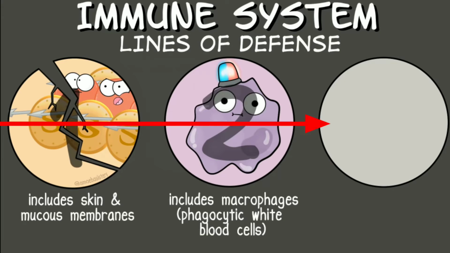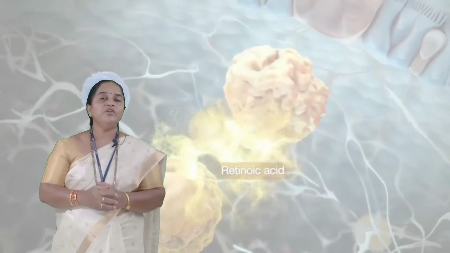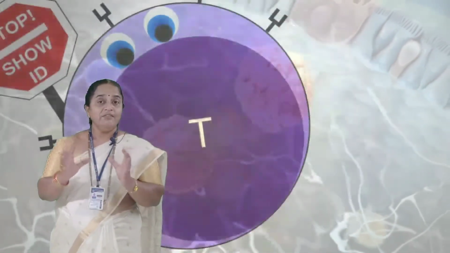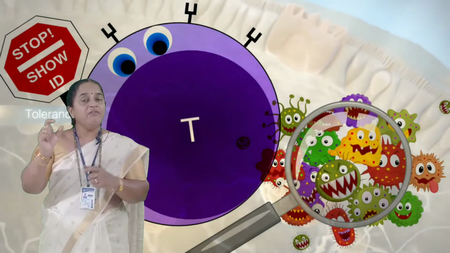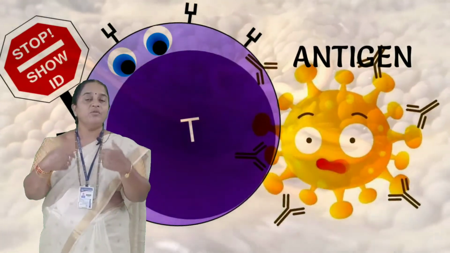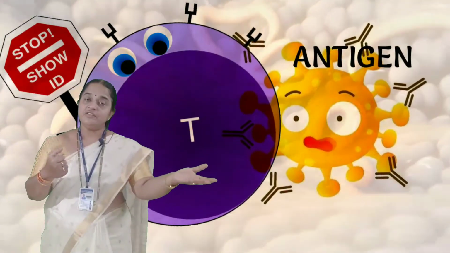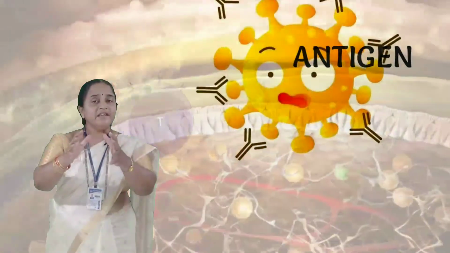When they cross these two lines and still enter the body, then it is very difficult, as if they are conquering the entire body. Then somebody is required to recognize these already invaded pathogens crossing two lines, and that is the duty of T lymphocytes. T lymphocytes recognize that pathogen. Instead of pathogen, now I will use the word antigen. Antigen is an unknown component to our body. There are some known antigens, and these are unknown antigens. First time the body is experiencing their presence.